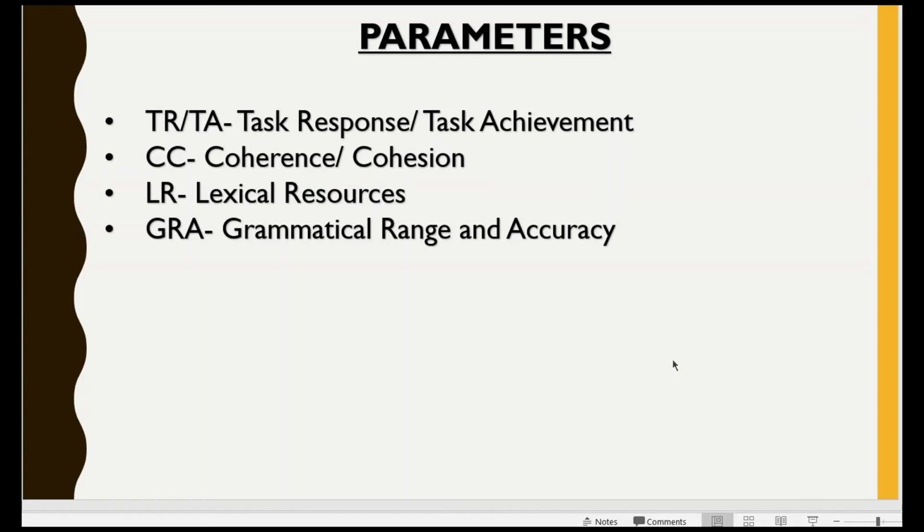Now moving on to the third one, this is very easy, that is lexical resources. Lexical resources means usage of vocabulary. So if you do spelling mistakes, then also this parameter would be hit. If you use an incorrect word, then also this parameter would be hit. If you repeat the same words again and again, then also this parameter would be hit. Like suppose happiness is there, you can use contented, you can use merciful, you can use many other synonyms for happiness rather than again and again repeating this word. So if you repeat the same word again and again, lexical resources would be hit. And if a spelling mistake is there, definitely then also.